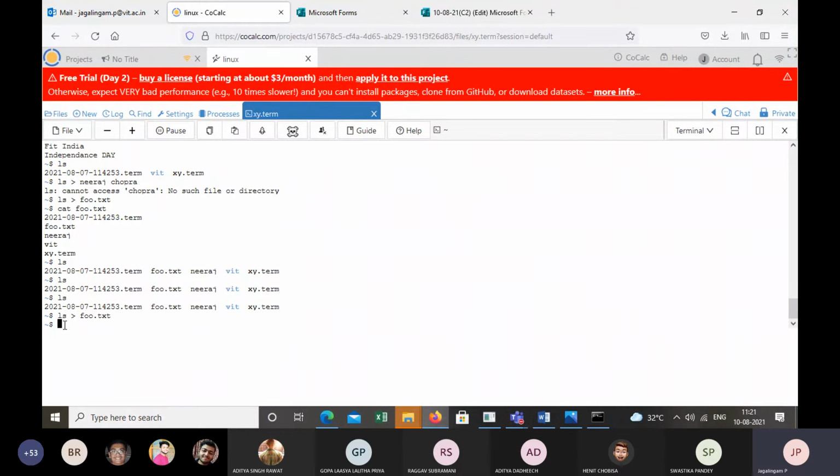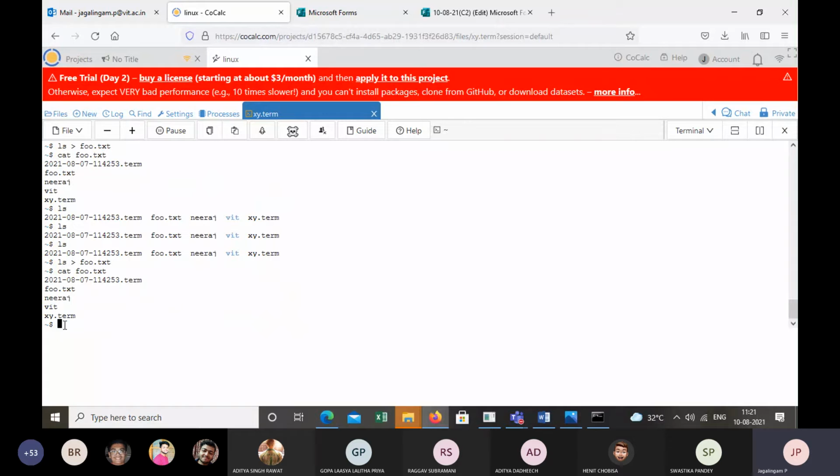Now how do we see the content of a file? What is the command for that? Cat and the file name. Good. Cat and file name. So if I do this, cat foo.txt. Now, can you see the output? The text file which consists of all of this list,